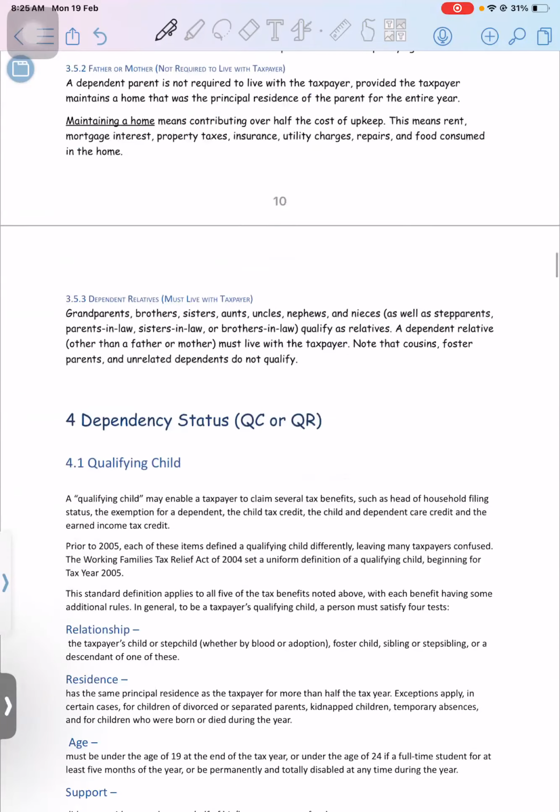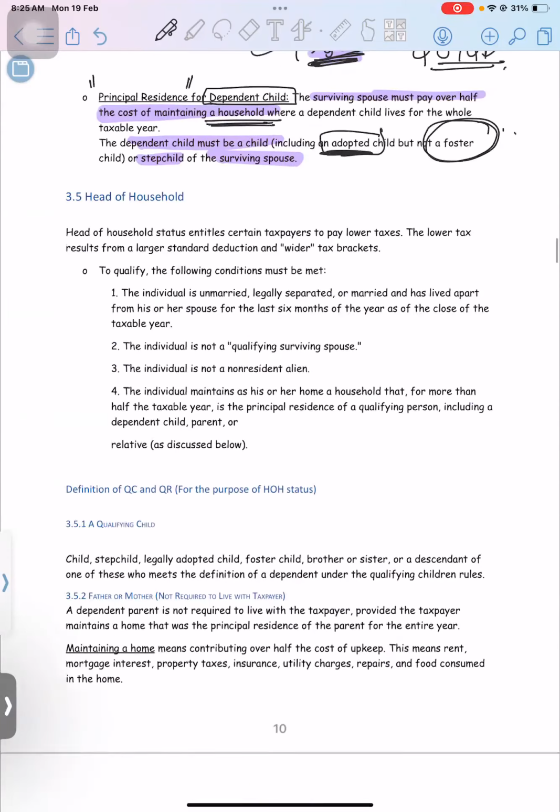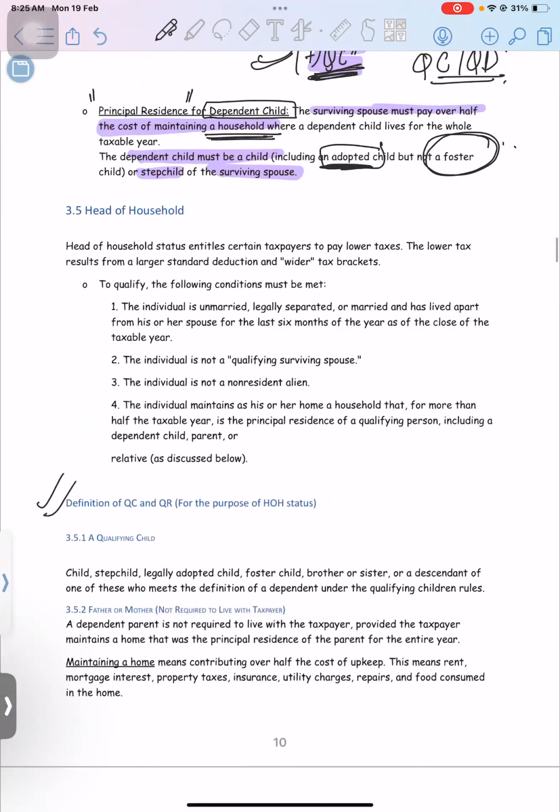Tomorrow we will start with the HOH status and the definition and the whole criteria for qualifying child and qualifying relative. Today I will be sharing a Google Classroom link, where today's recorded session will be available, and MCQs for these four topics will be uploaded in the Google Form.